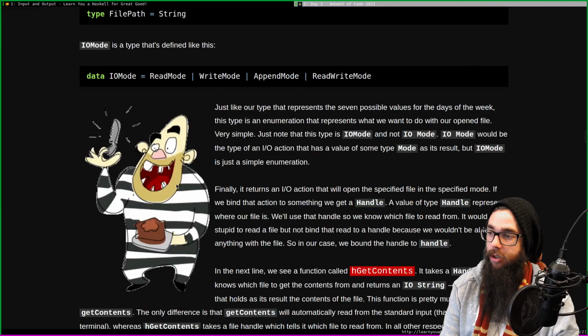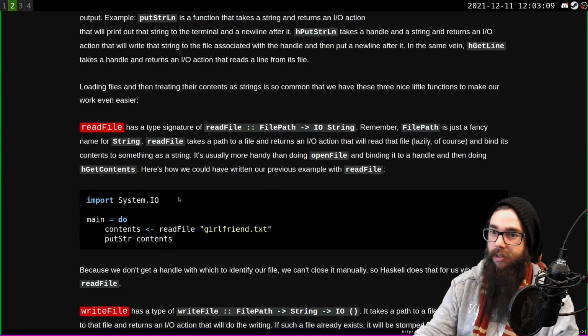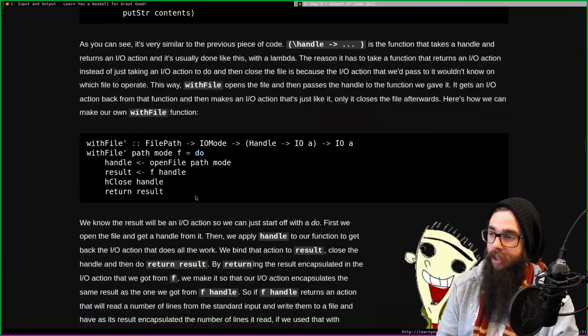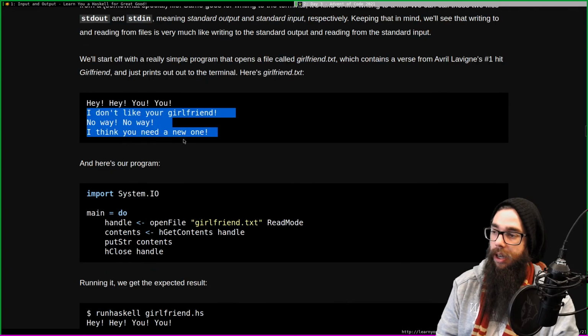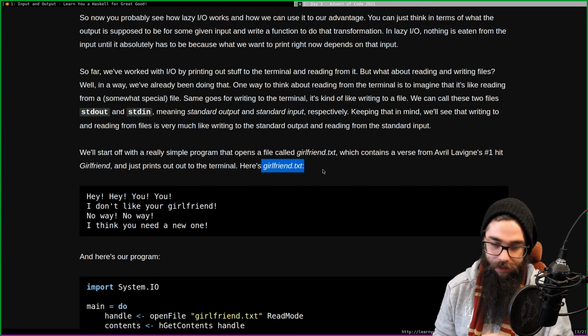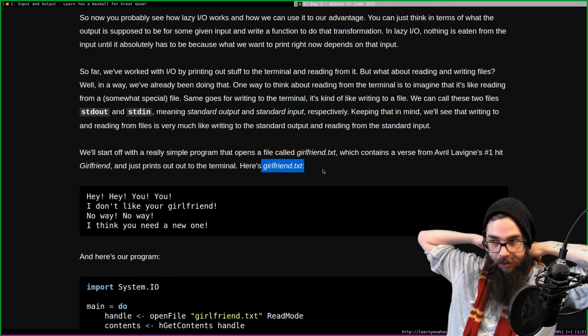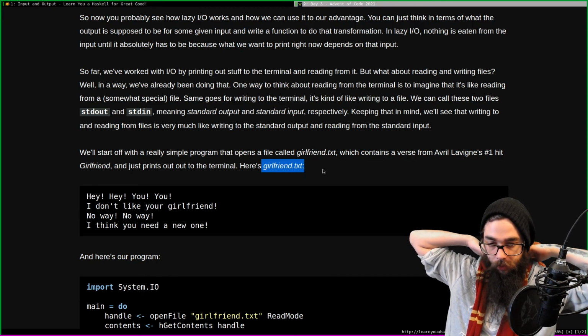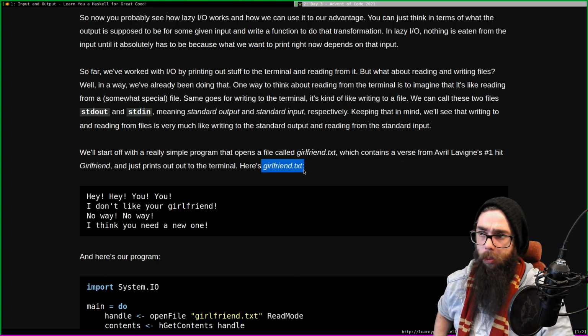I'm just a little bit curious here because it's starting to get to lunchtime, so it is definitely lunchtime, and this feels like a good spot. We went through just standard input and standard output. Now we're going to work with actual file writing, from within Haskell. So that's a good spot for lunch, and we'll probably continue reading this the day after tomorrow.